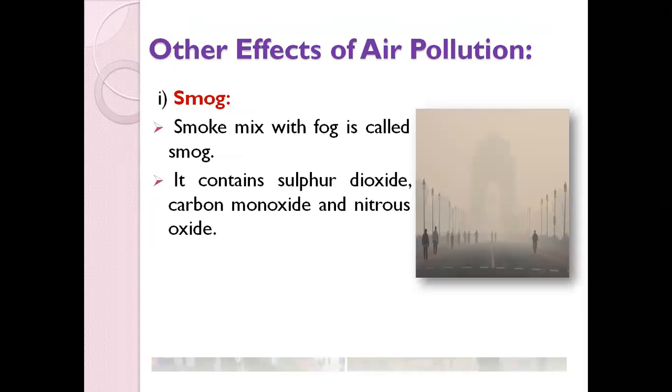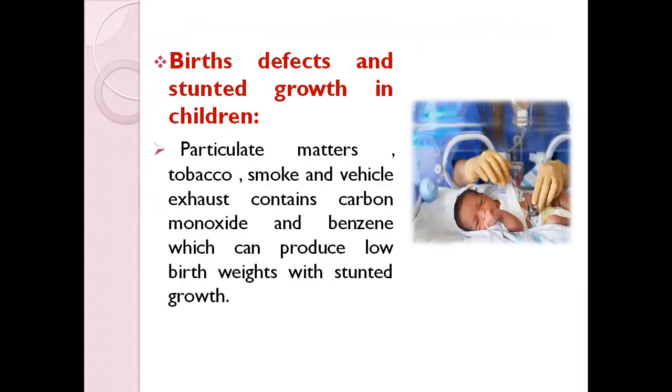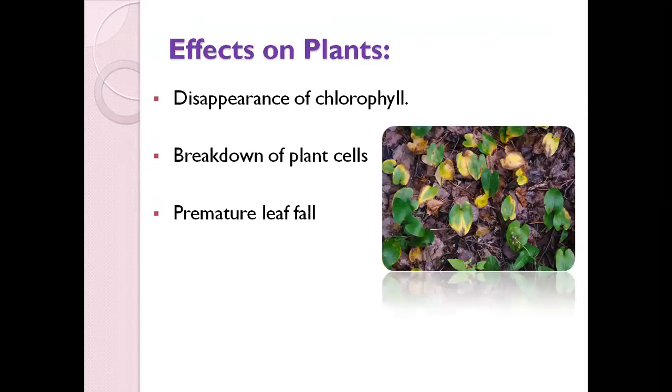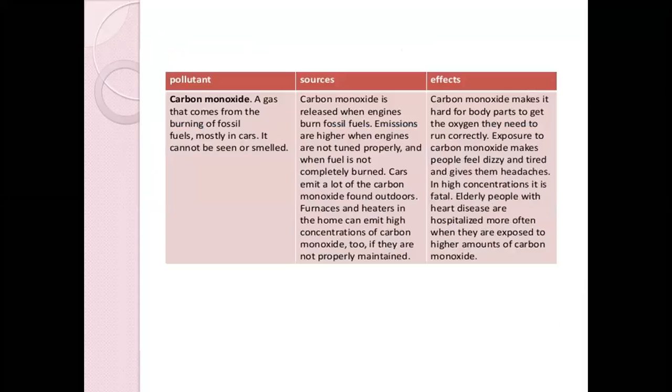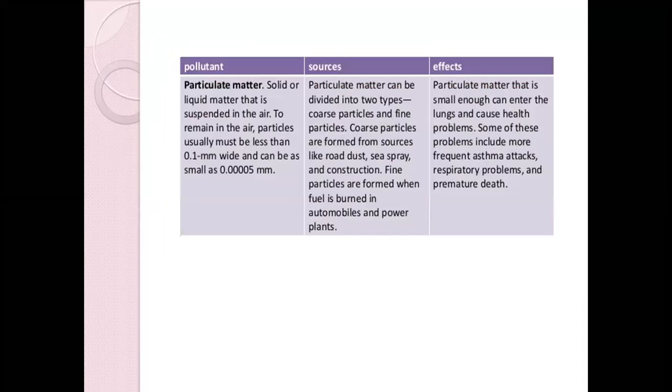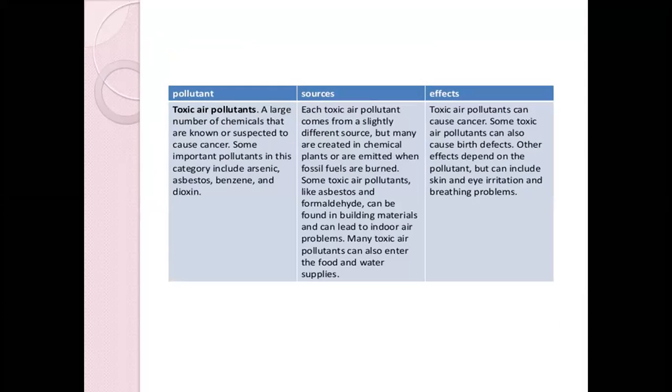Okay, so I think for today I will wind up here. In the next class, we will see the sources and effects of major air pollutants. Major air pollutants can be ozone, carbon monoxide, which I have mentioned repeatedly, nitrogen dioxide, particulate matter, sulfur dioxide, and some other toxic air pollutants.